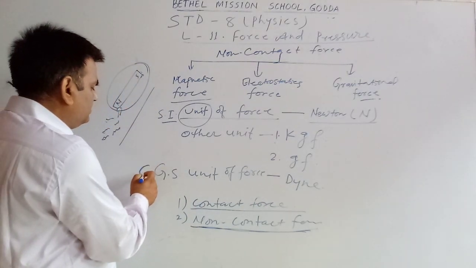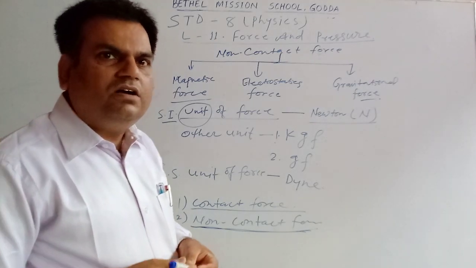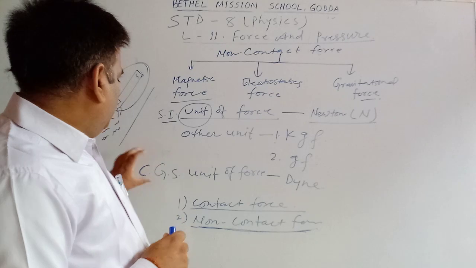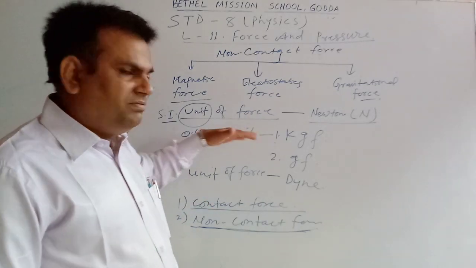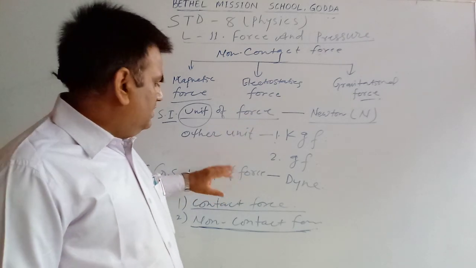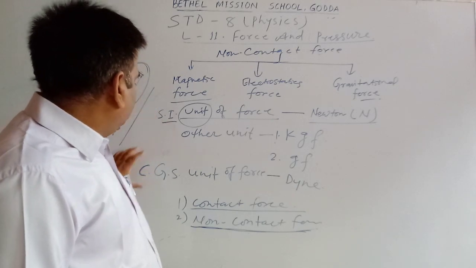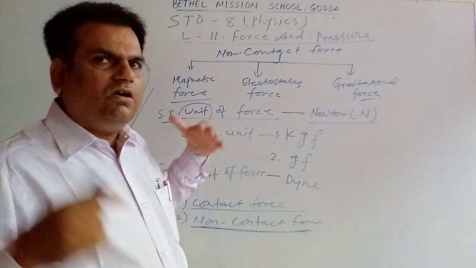Before the SI unit, there were so many kinds of units in the world: the CGS unit, FPS unit, and MKS unit. These units were for particular countries, not for all over the world.